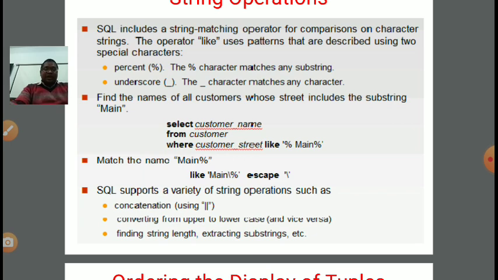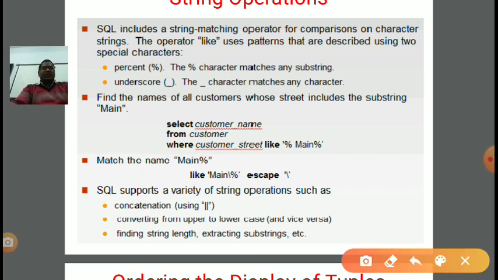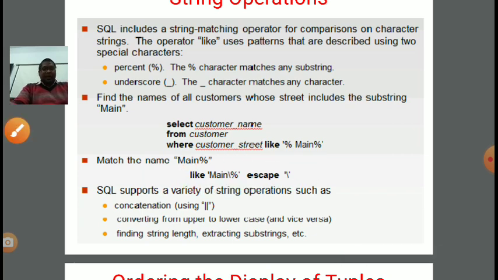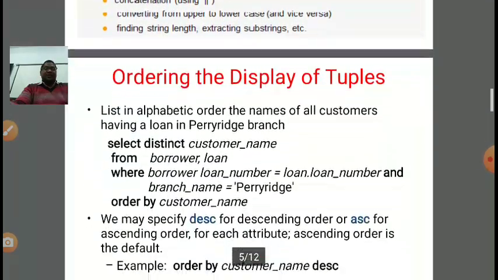So the customer street starting with Main will be selected by this particular command, like 'Main%'. SQL supports a variety of string operations such as concatenation, using the double vertical symbol, converting from upper to lowercase letters and vice versa, finding string length, extracting a substring, etc.